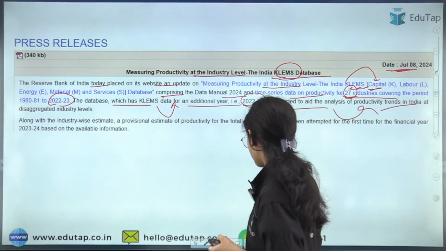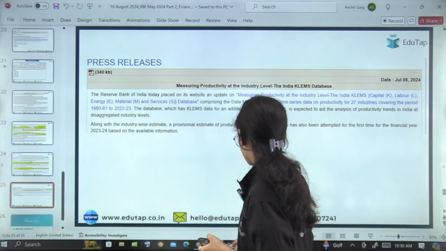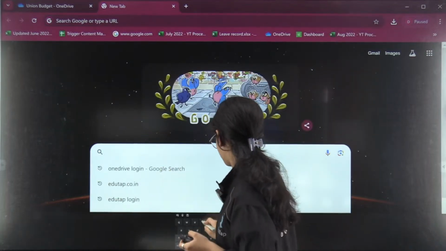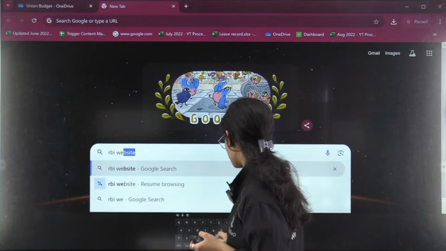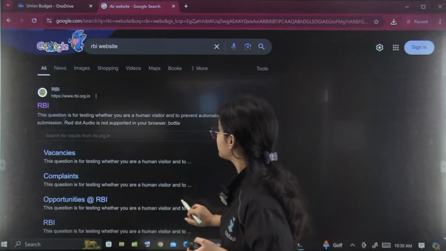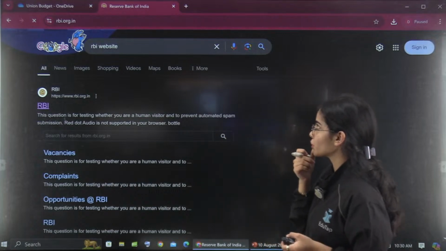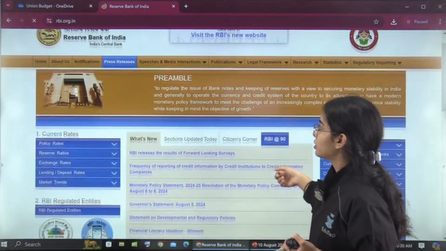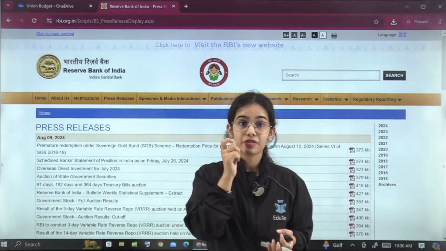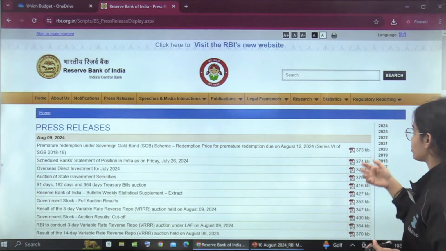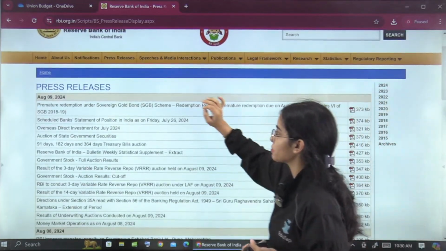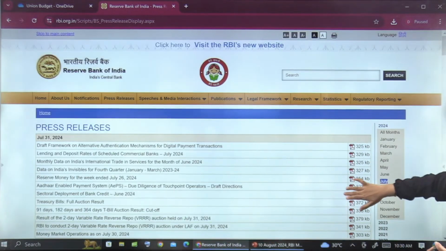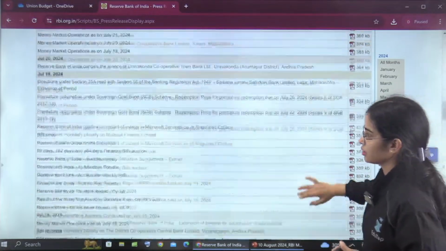Okay, if we open the RBI website, let me directly show you what the data is. If we go to July, press releases, for the month of July, I will show you what data they have given and how much you have to study. Many of you were worried about this KLEMS data. I will show you what is relevant and what is not. So you have to go to July, and on 8th July this was released.